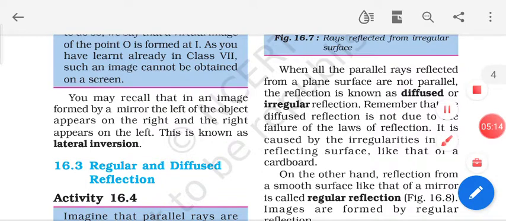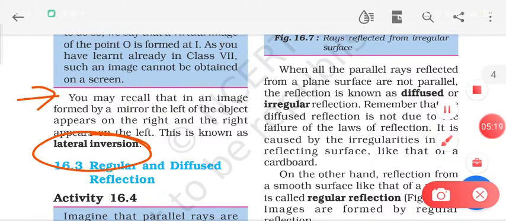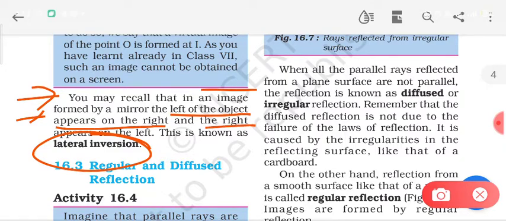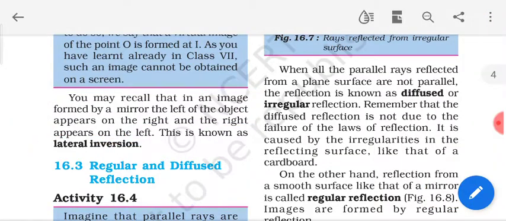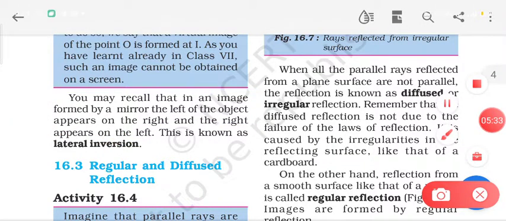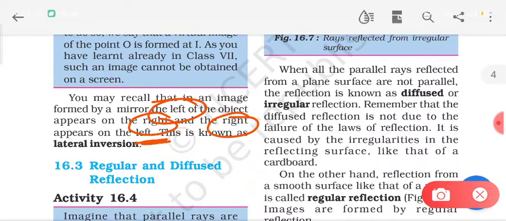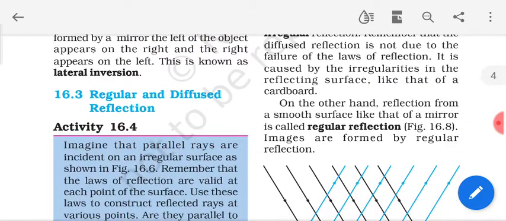But there is one more property of the image formed by the mirror, that is called lateral inversion. So you may recall that in an image formed by a mirror, the left of the object appears on the right and the right appears on the left. This is called lateral inversion. So the left of the object will seem to be present on the right and right will seem to be present on the left in the image formed by the mirror. That's why it is called lateral inversion.